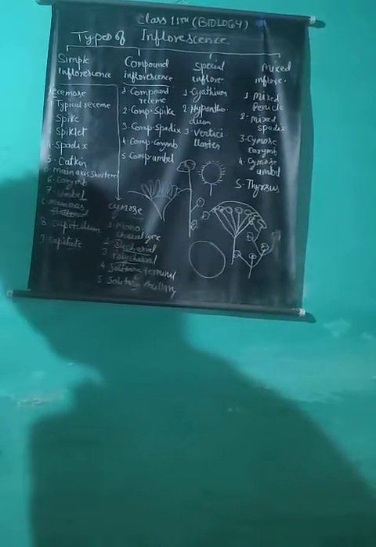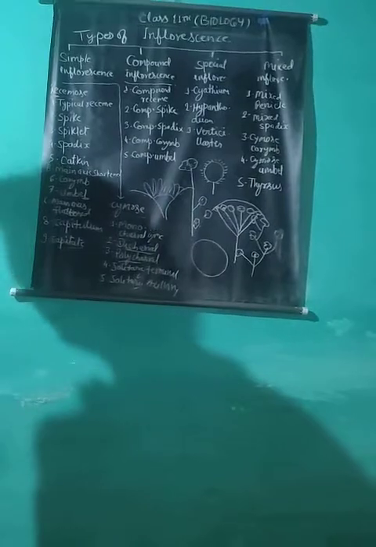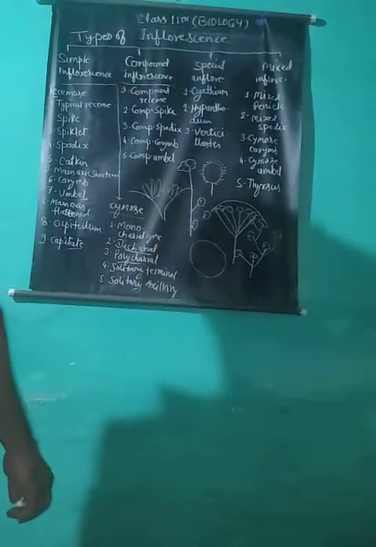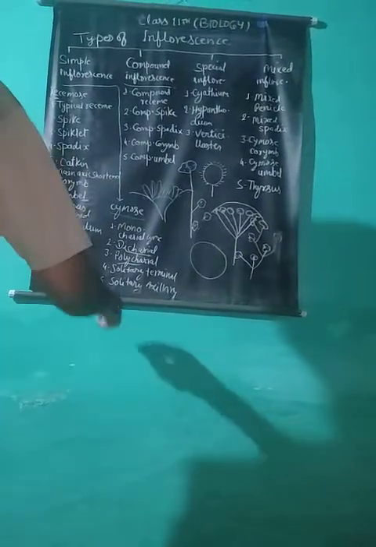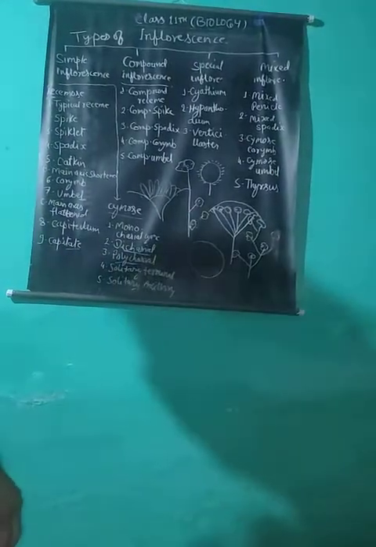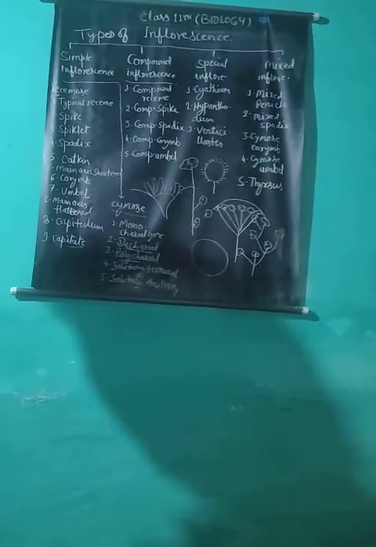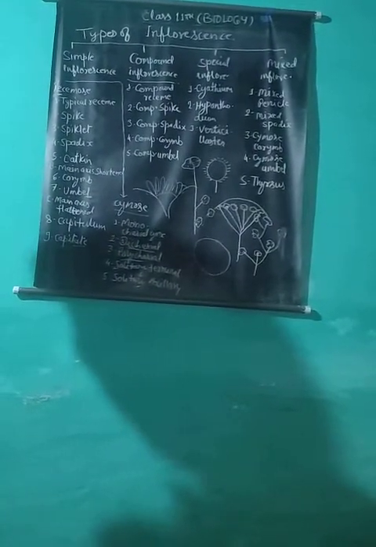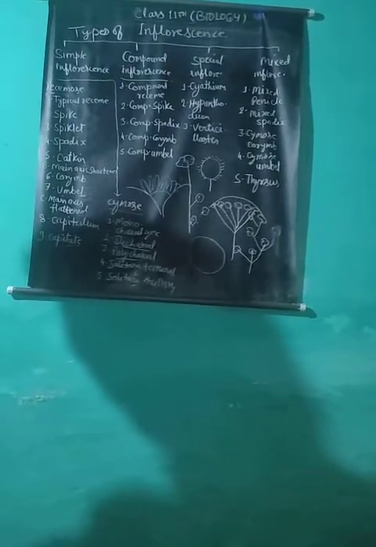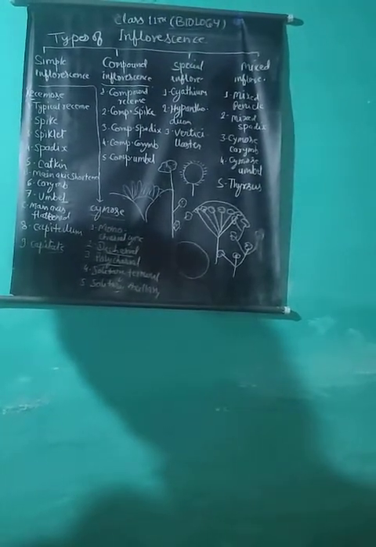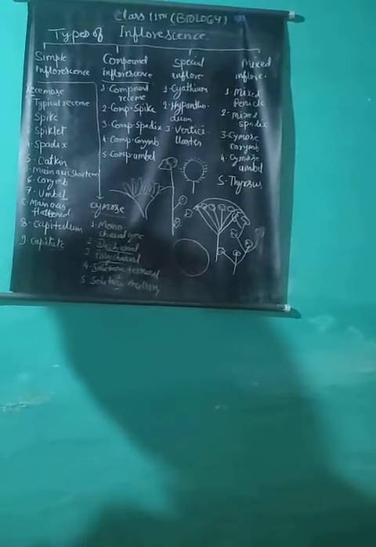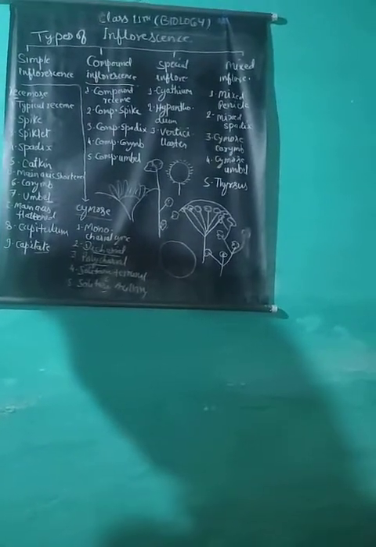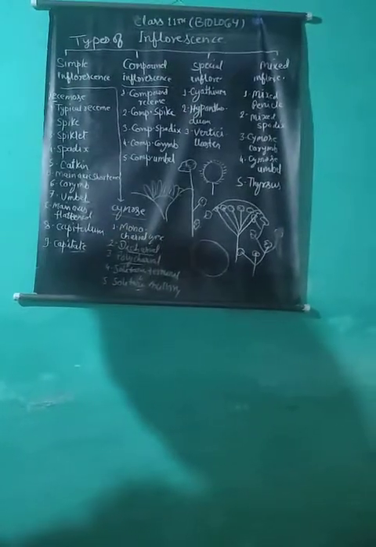Solitary inflorescence is of two types: solitary terminal and solitary axillary. In this type of inflorescence, a single flower is borne at a place depending on the position of the flower. Solitary terminal: when the terminal bud terminates into a flower, the inflorescence is known as solitary terminal.